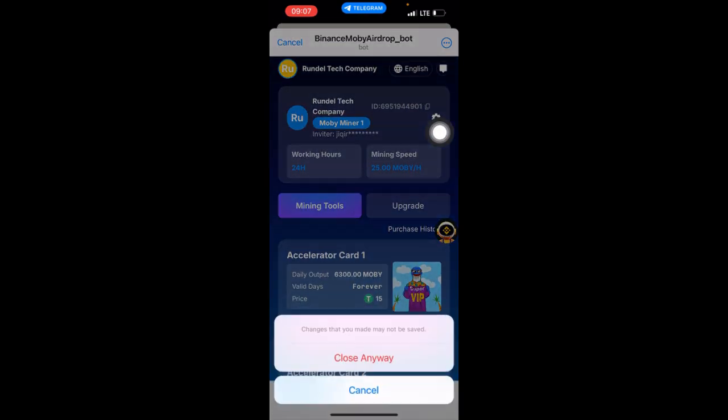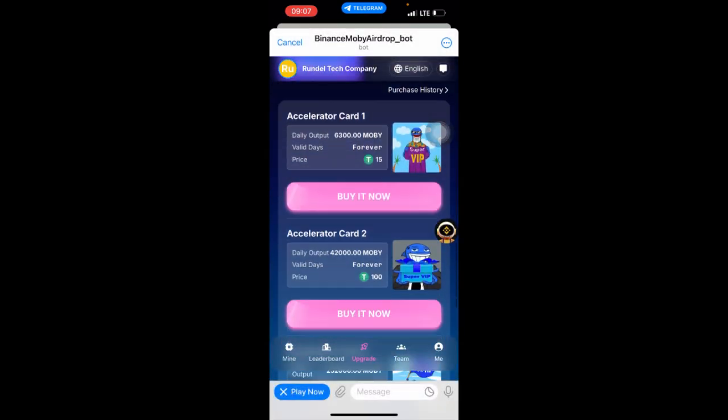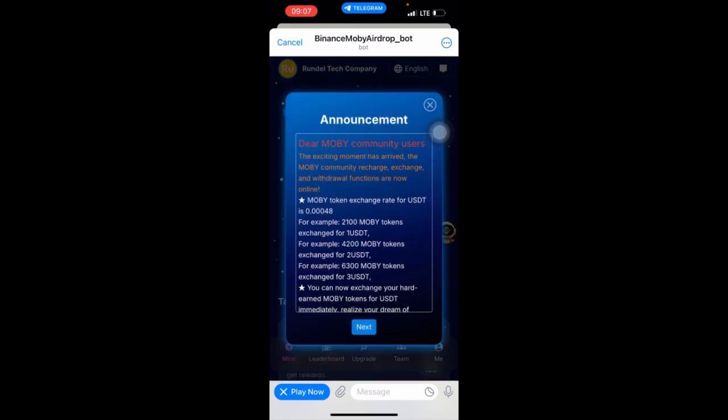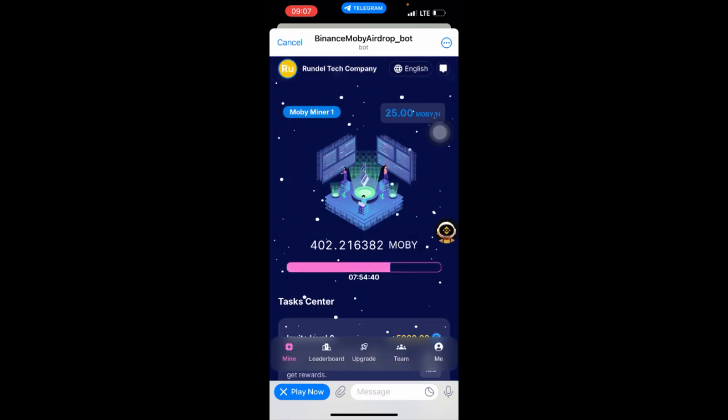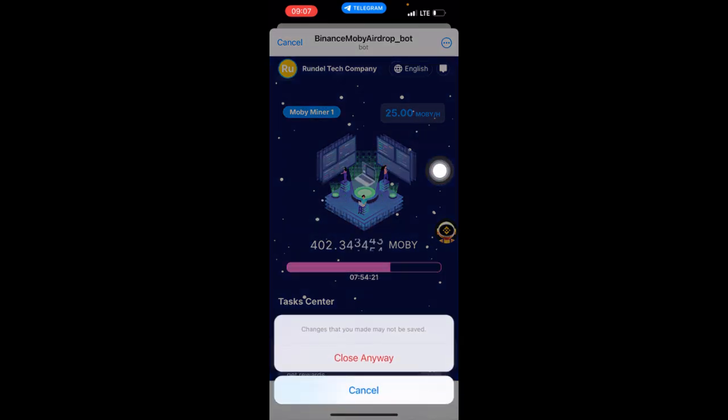Because me right now, I'm in the Moby 1. So if I come to my miner, it always starts from 23 hours. So the higher you buy the accelerator, the higher the speed, then the time will be declining. That's how it is. Yeah. So when you're done, and this is the mining, you can even close it anyhow.